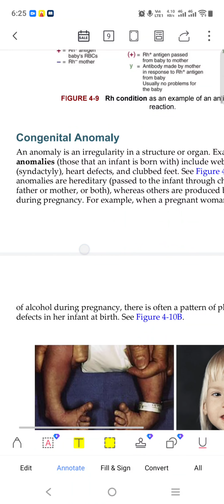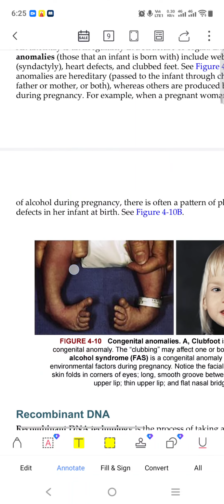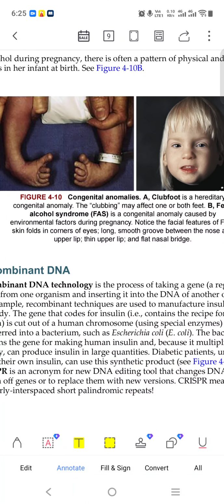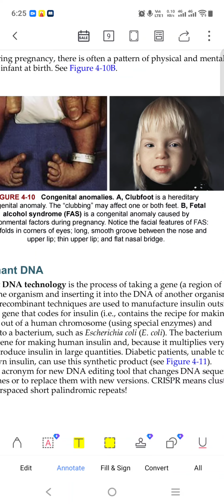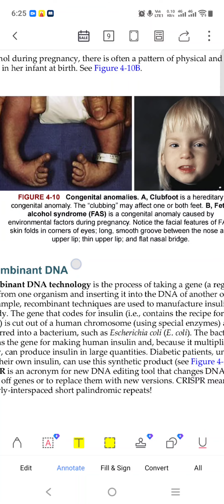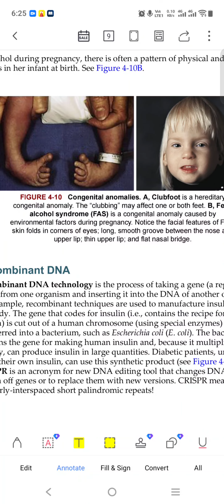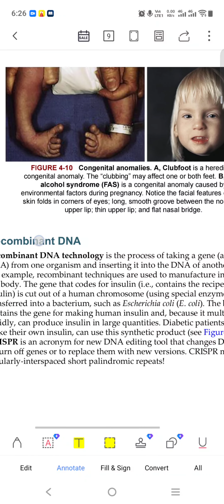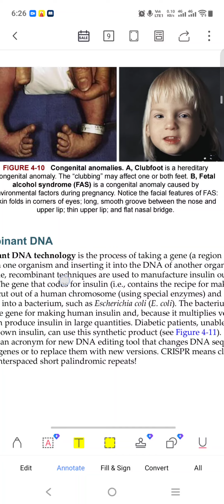You may have more knowledge in this, congenital anomaly. We know that congenital happens with abnormal birth. Clubfoot is a hereditary congenital anomaly. In picture A we can see how the foot happens, it is coming close.